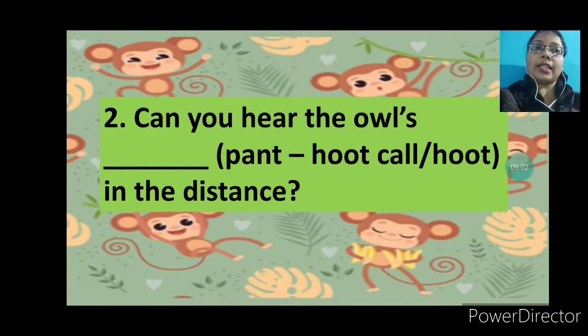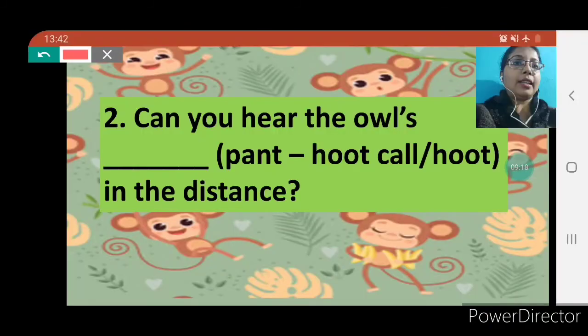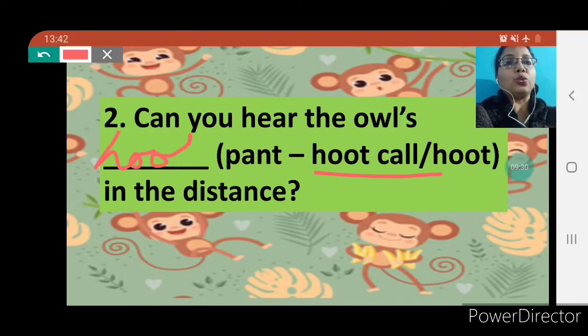Here's your next question, question number 2. Can you hear the owls dash in the distance? Two words are given here: pant-hoot call and hoot. So the correct answer is hoot, because owls produce the hooting sound.